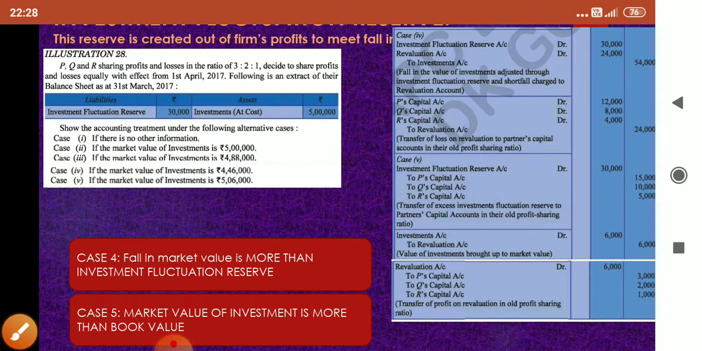Let us see the journal entry. Investment fluctuation reserve account debit 30,000, revaluation account 24,000, to investments 54,000.